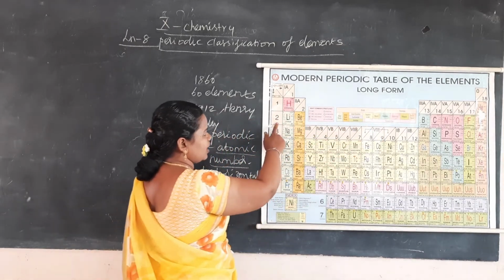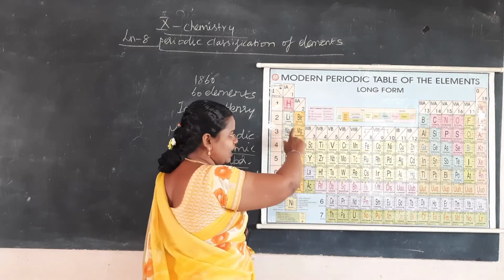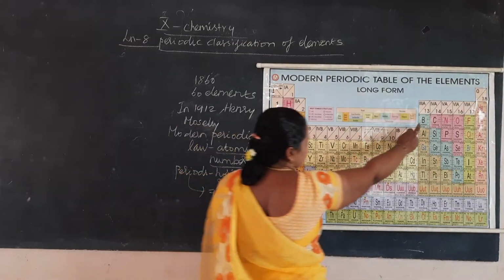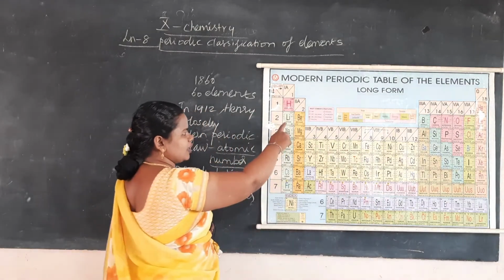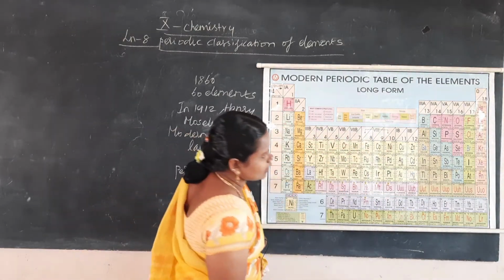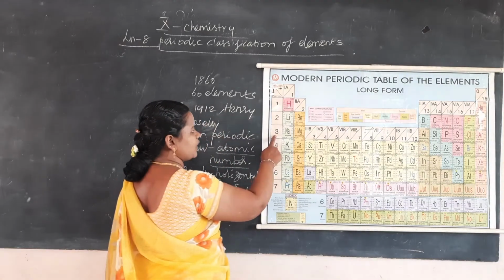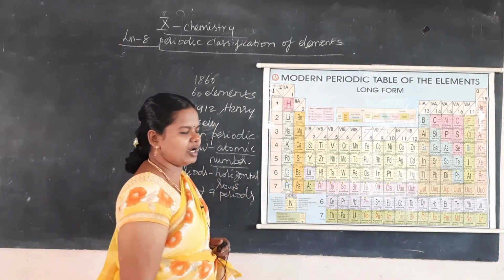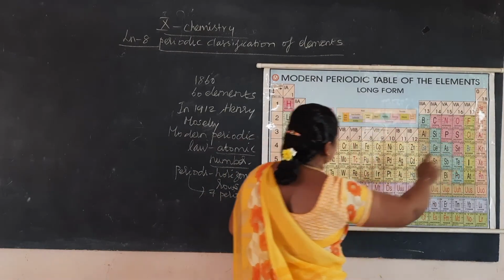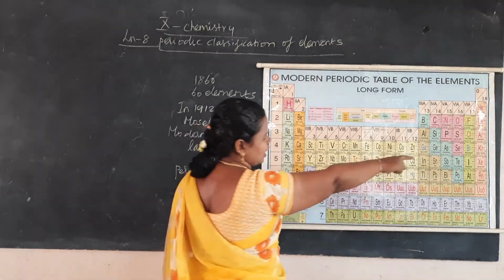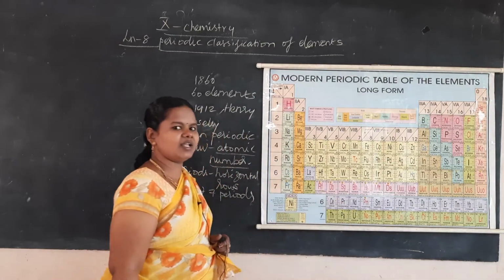Then the second period is a short period having 8 elements: 1, 2, 3, 4, 5, 6, 7, 8. It starts with lithium and ends with what? Neon. Then the third period is also a short period with 8 elements: 1, 2, 3, 4, 5, 6, 7, 8. The first element is sodium, Na, and the last element is argon, Ar.